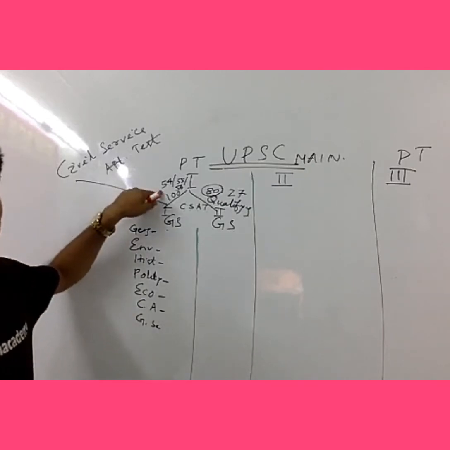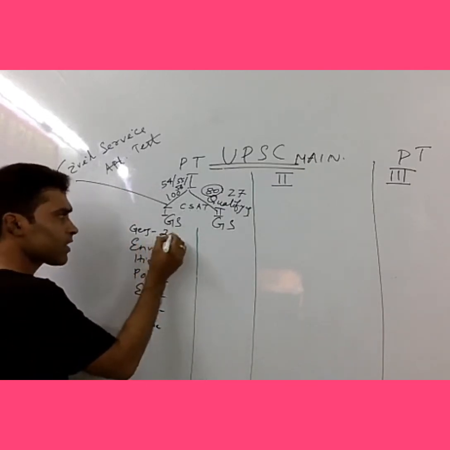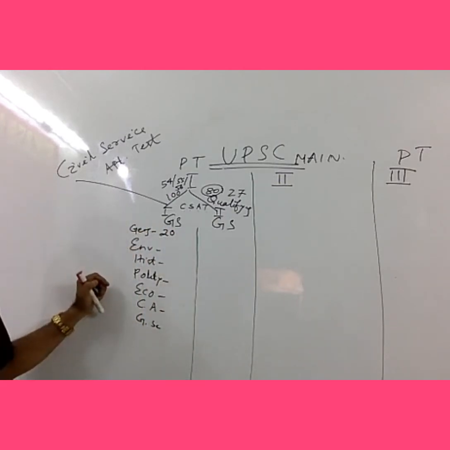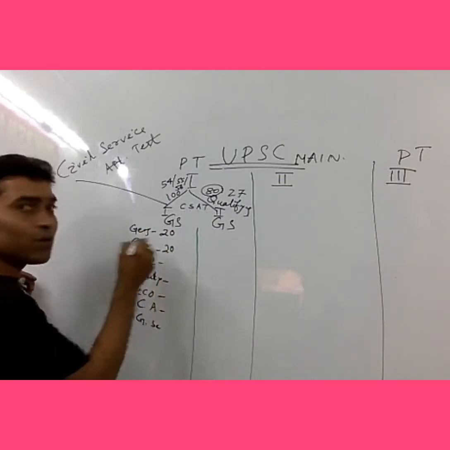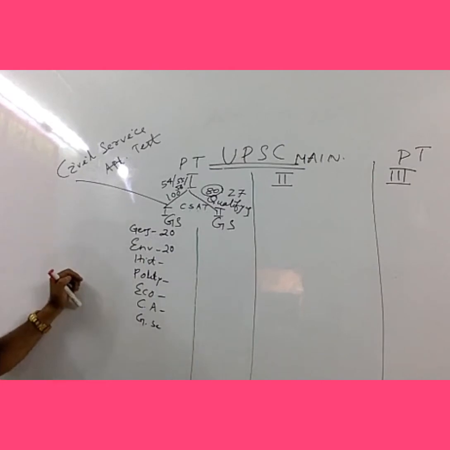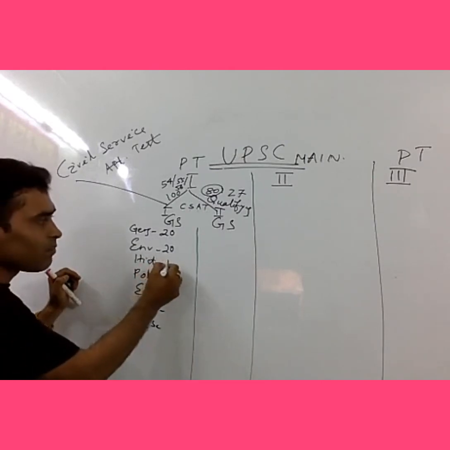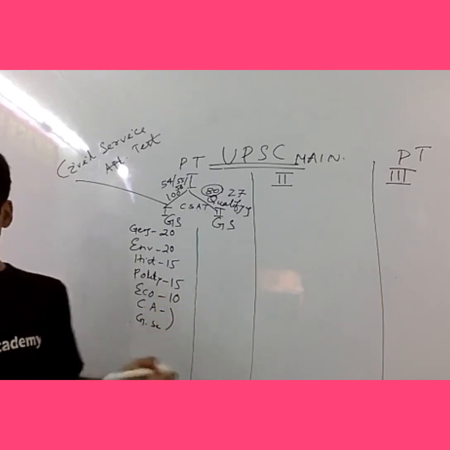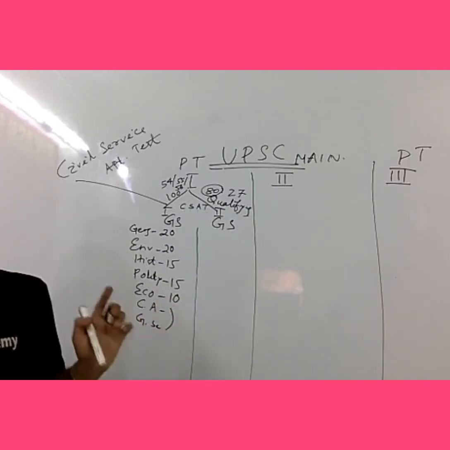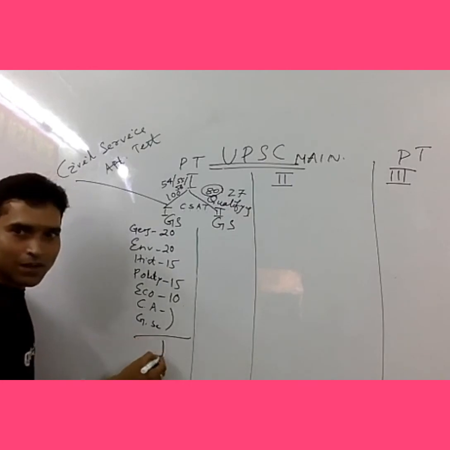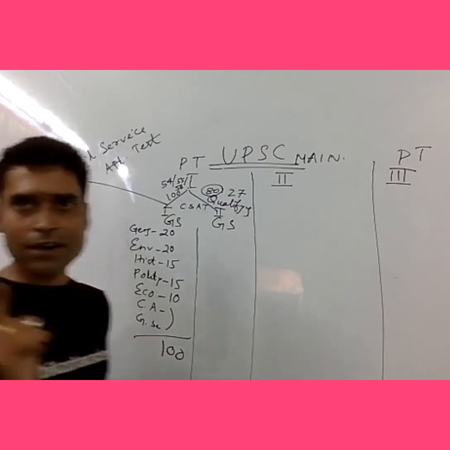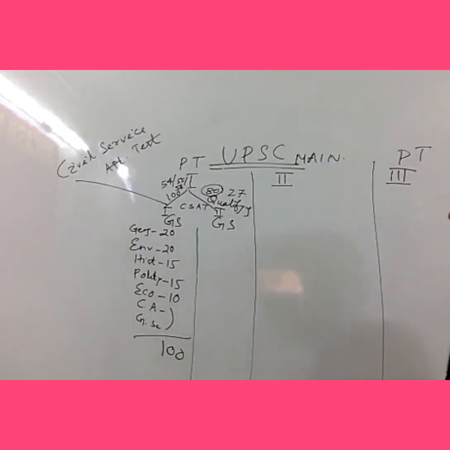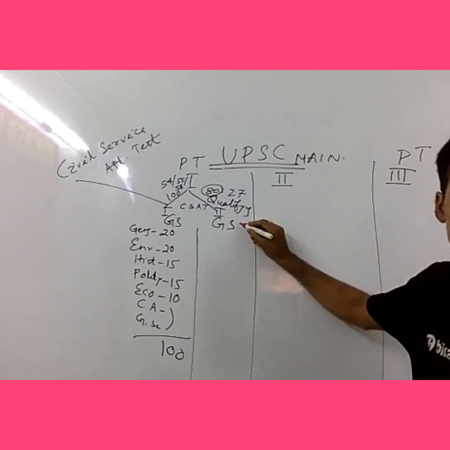So out of 100 questions, in geography they are asking 20 questions. Environment, nearly 20 questions, sometimes it may be 15, 16. History, 15 questions, polity 15, economics 10, current affairs and general science the rest. So total questions 100. Clear? And this is paper 2, CSAT.